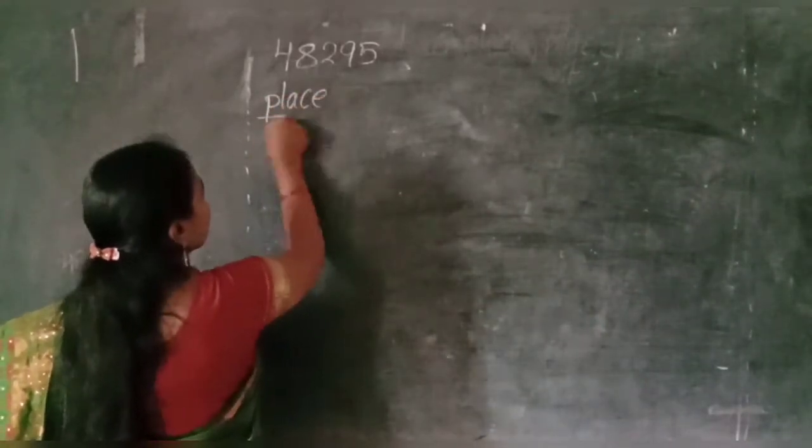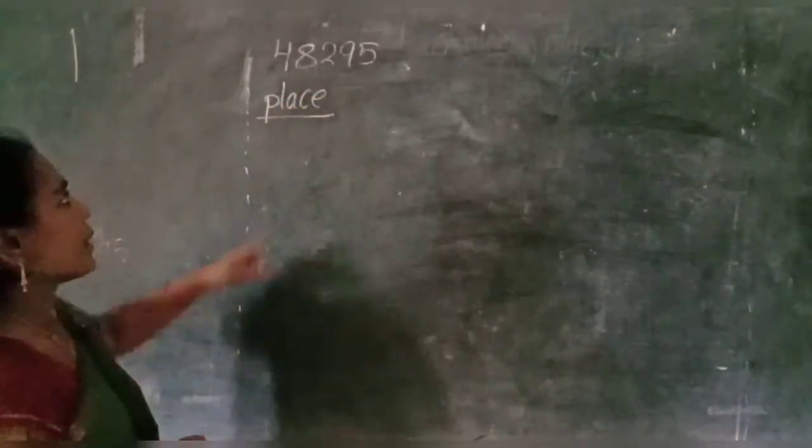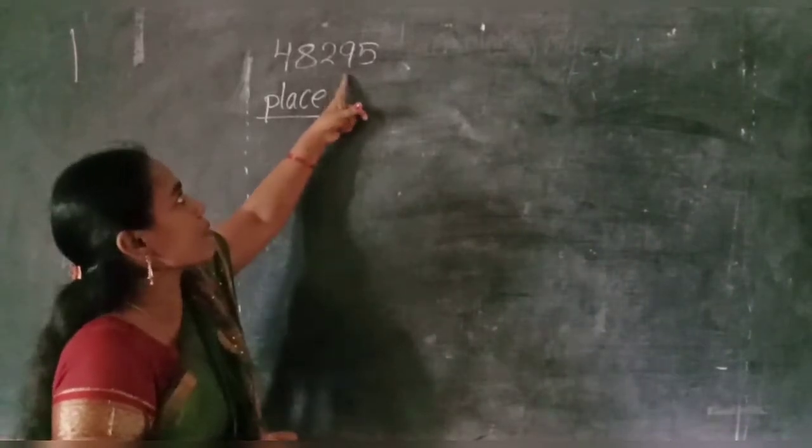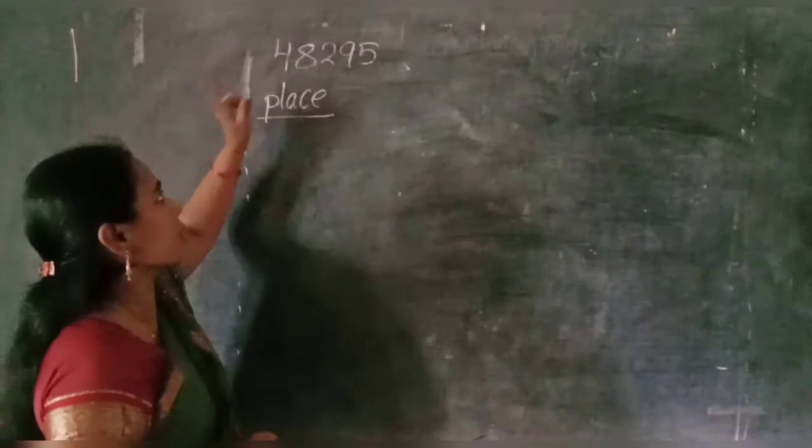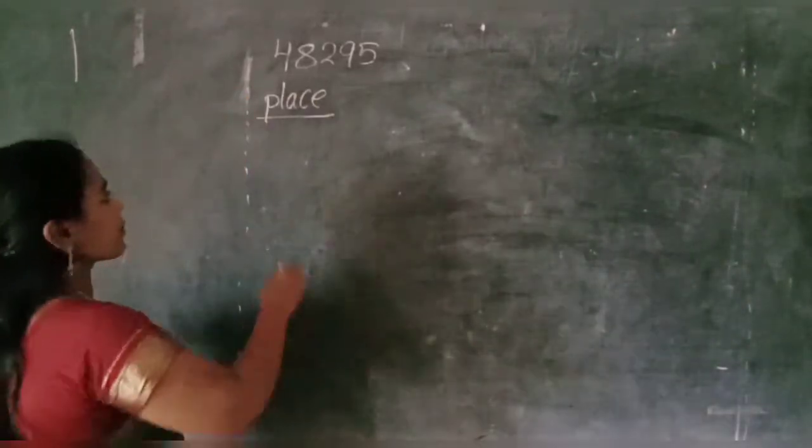Place. Okay. What is the place of 5? What is the place of 9? What is the place of 2? What is place of 8? What is place of 4? I write now.